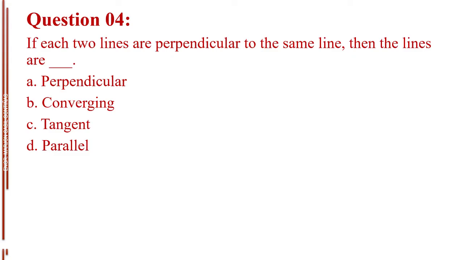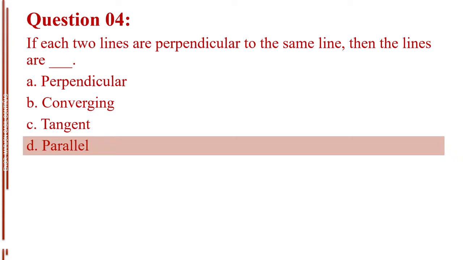Question number 4. If each two lines are perpendicular to the same line, then the lines are blank. Letter A, perpendicular. Letter B, converging. Letter C, tangent. Letter D, parallel. The answer is letter D, parallel.